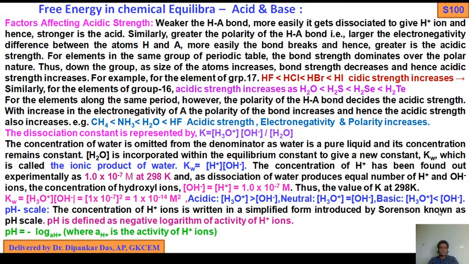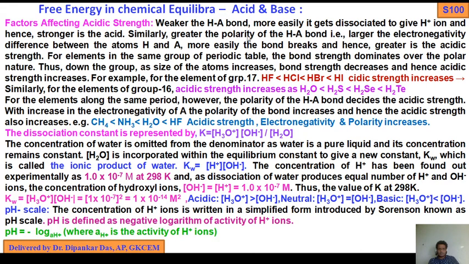Next, factors affecting acid strength. So what are the factors affecting acid strength? The weaker the HA bond, the more easily it gets dissociated to give H plus ions.